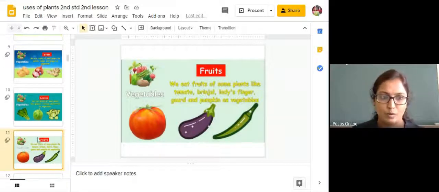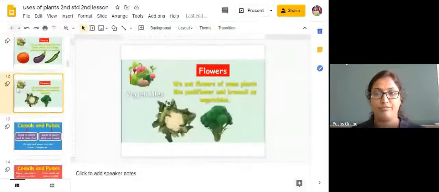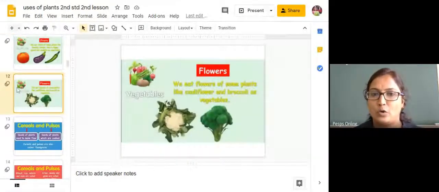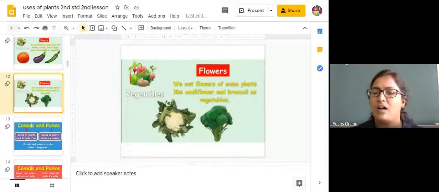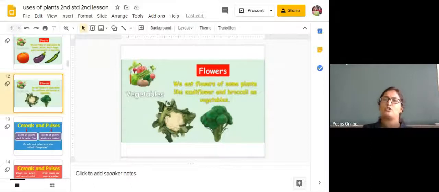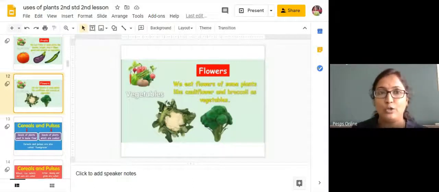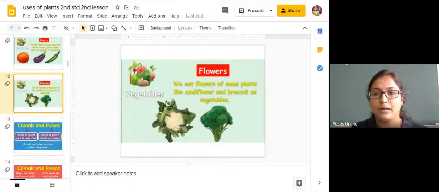Next, we will move on to the flower part of a plant. Okay, some flowers are edible. For example, you will always know cauliflower or broccoli, these flowered vegetables you are going to have, right? Do you know the rose petals are also eaten?